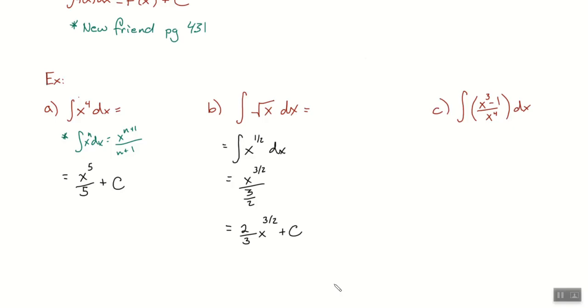Now, what I saw groups doing immediately is a natural thought. You're trying to do the integral of the top and the integral of the bottom, but let's think back to derivatives. If I had a derivative of a quotient, I didn't just do the derivative of the top and the bottom. The only time I ever did the derivative of the top and bottom separately is when we're using L'Hopital's rule. Only place we've ever done that. Otherwise, we had to sing a wonderful song. What's the song? Low D high minus high D low all over low squared.